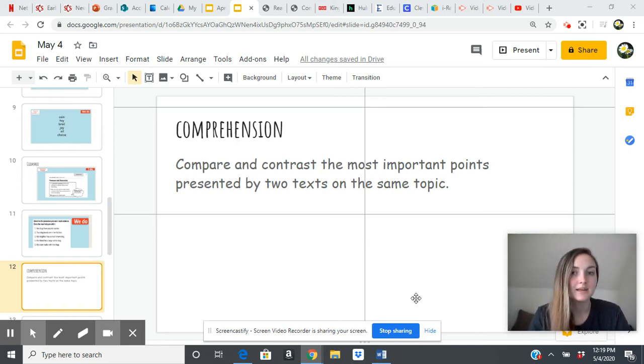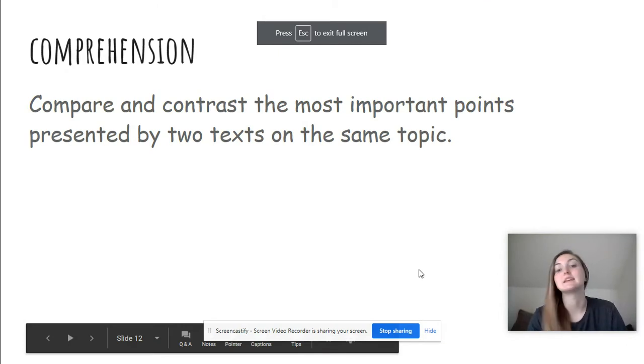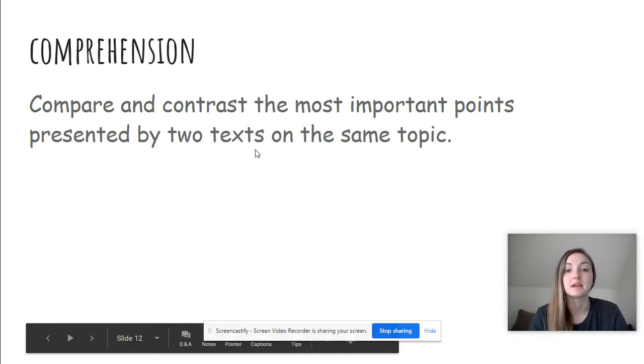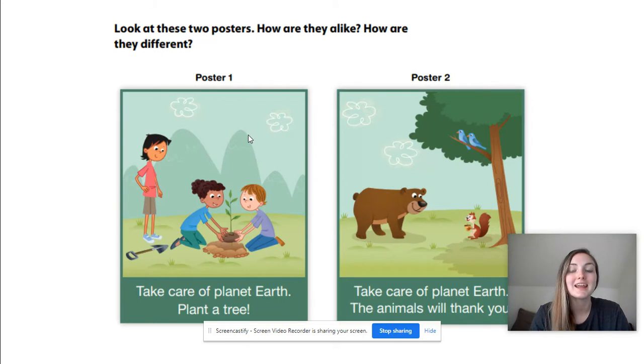Hello, in reading today, we are going to be talking about comparing and contrasting points in a story presented by two texts on the same topic. That means we're reading more than one story about something similar. So, comparing and contrasting. What exactly does that mean?